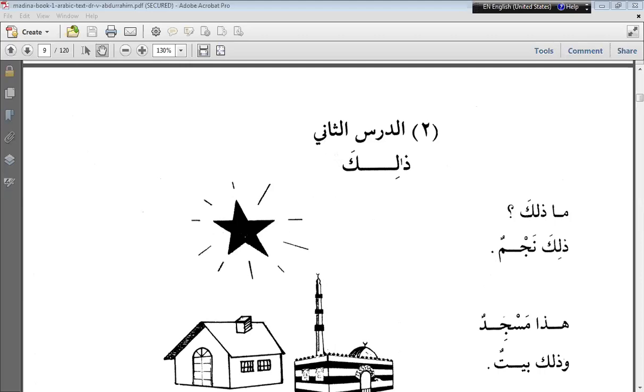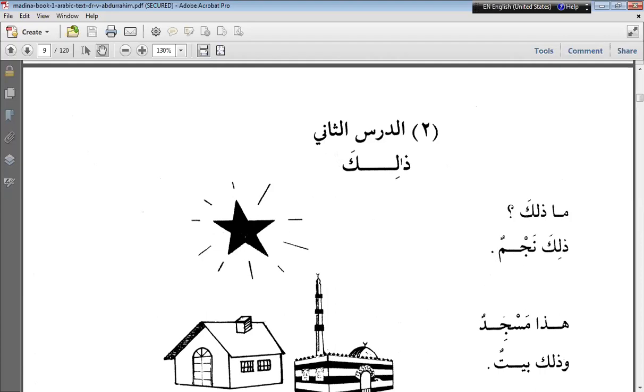Zalika means that. Can you see my screen? Yes, I can see the screen. So this one is zalika. Can you see the pointer?